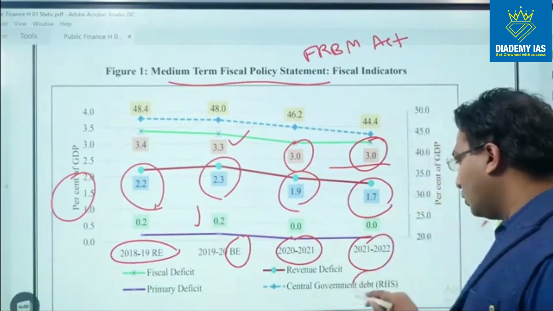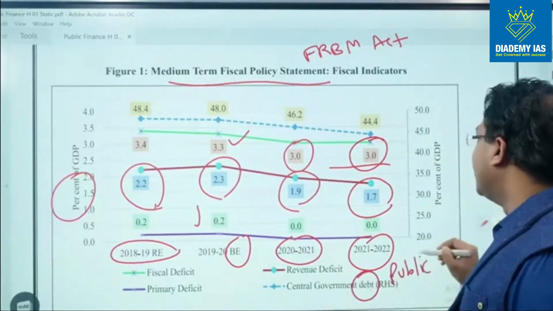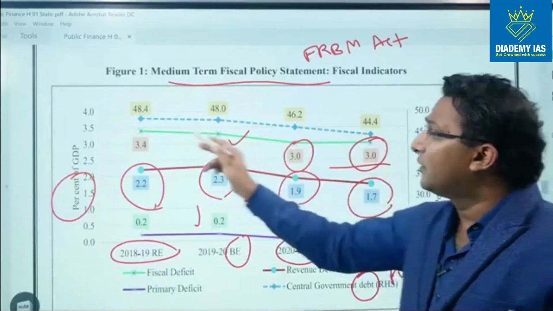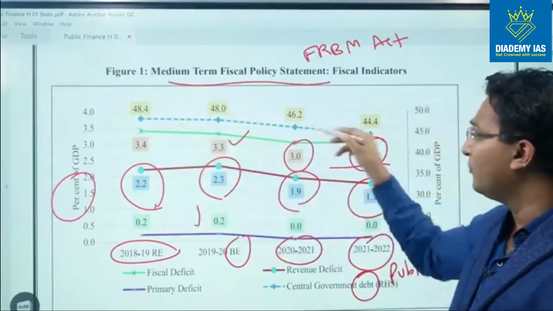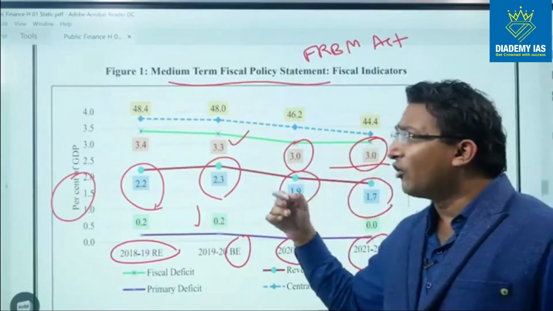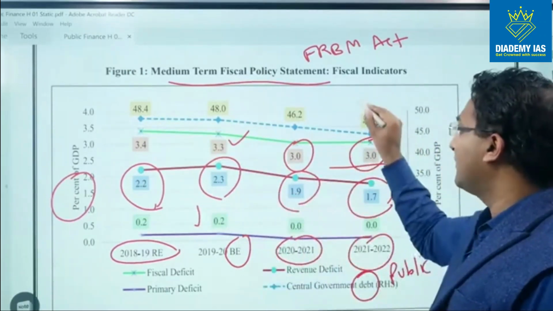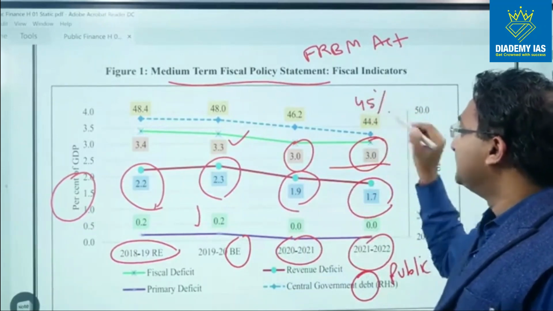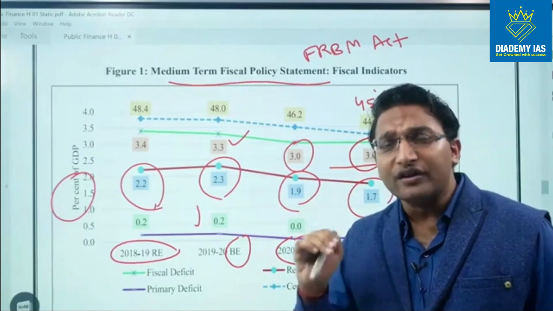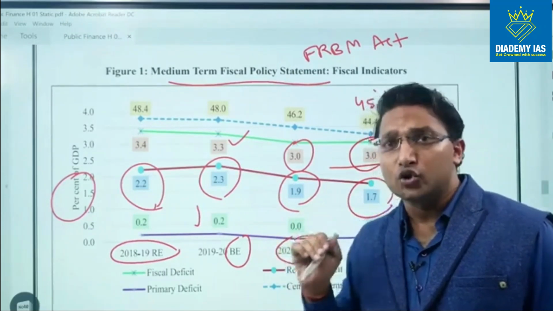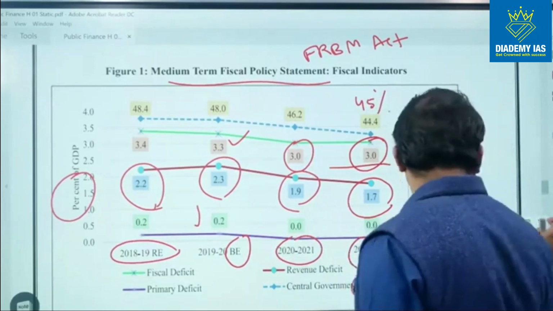Central government debt. So this is basically public debt. This is called public debt or central government debt. As a percentage of GDP, it was 48.4% for 18-19. So you can see this is closer to 50%, and here it is coming to around 45%. As per the NK Singh committee, this central government debt should be reduced to 40% of GDP. So our target is 40% of GDP.